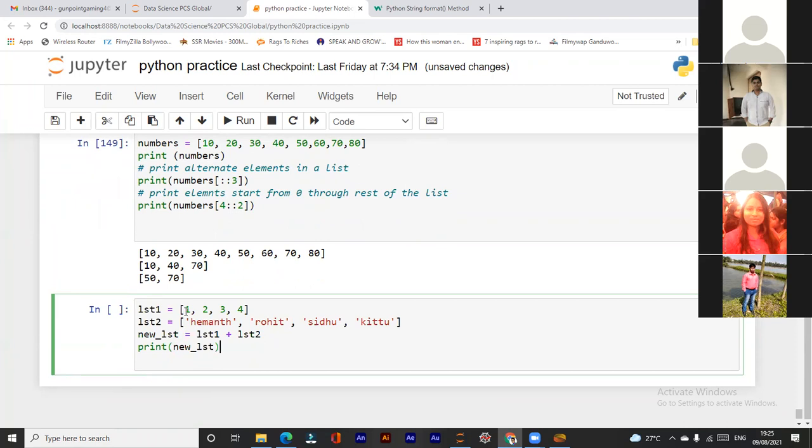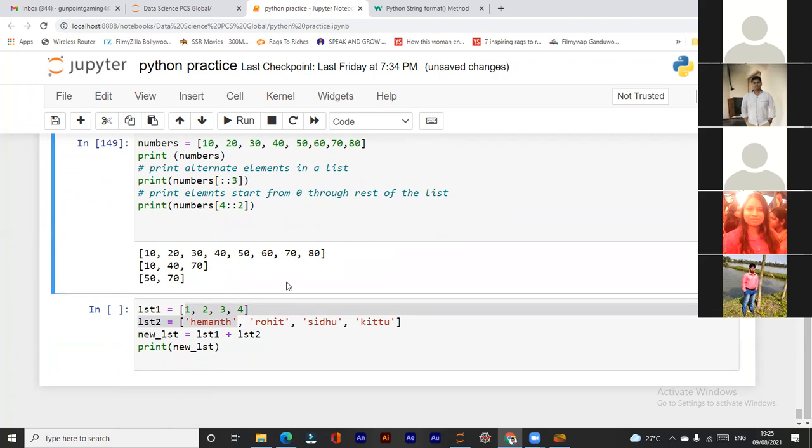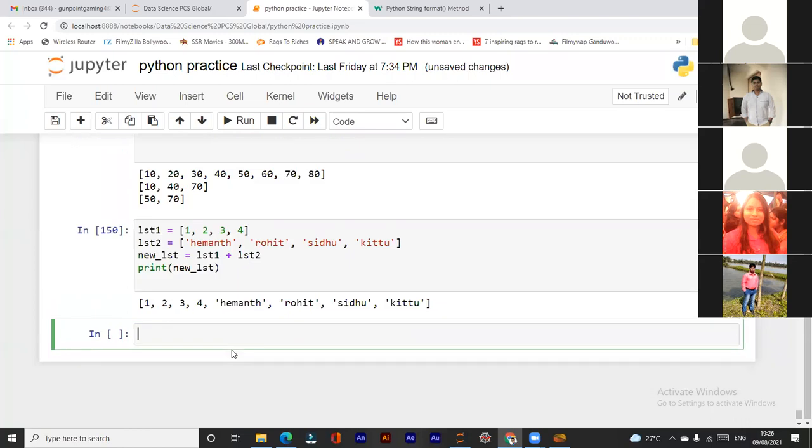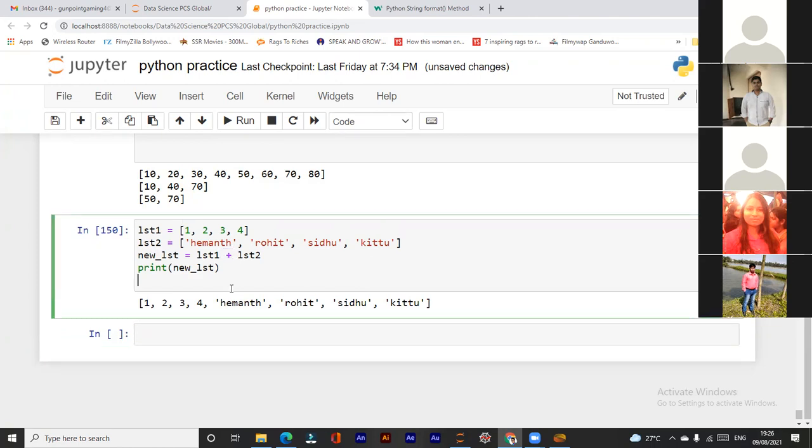It will just add. And a list can contain different types of elements. It can contain numbers, strings, floats. So here in the first list, we have numbers. In the second list, we have strings. So they can be added with the help of the concatenation operator or plus operator. So let's see the new list. This is the new list where we have added these two lists with the help of plus. So this is called extend also. It means performing the extend operation, which we have done before. Extend just adds elements to the list.